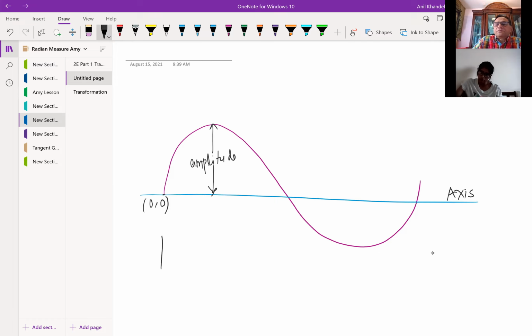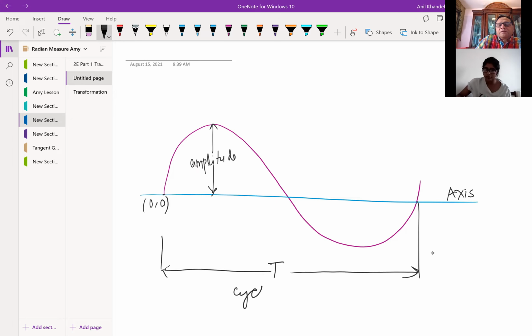And that is one time period. Once this is done, you can say this is one cycle. This cycle repeats, and the period of a cycle is T. If I have a function which is sine of x, in that case, the time period T is 2 pi. Is this clear to you?